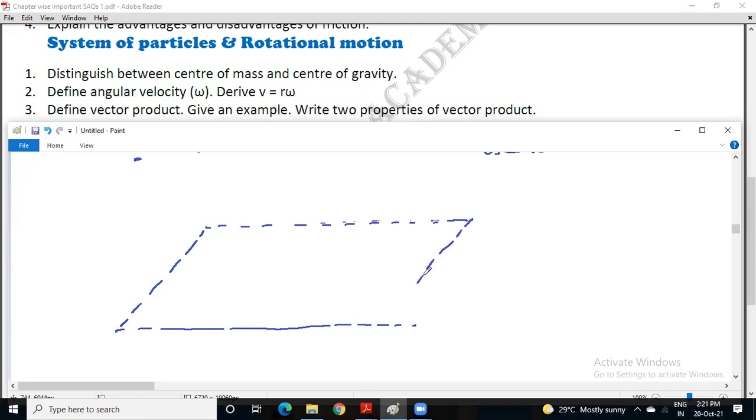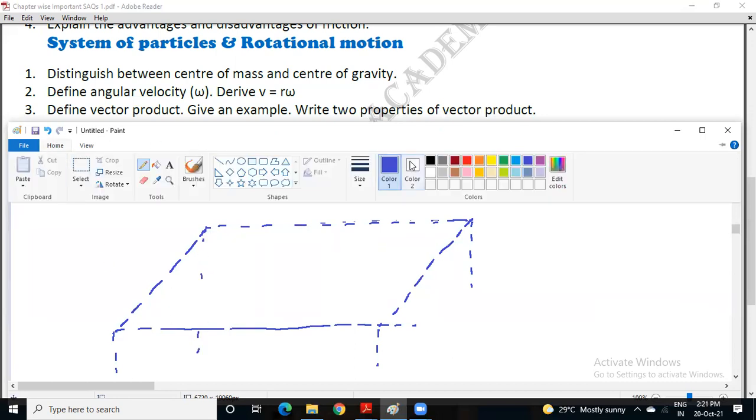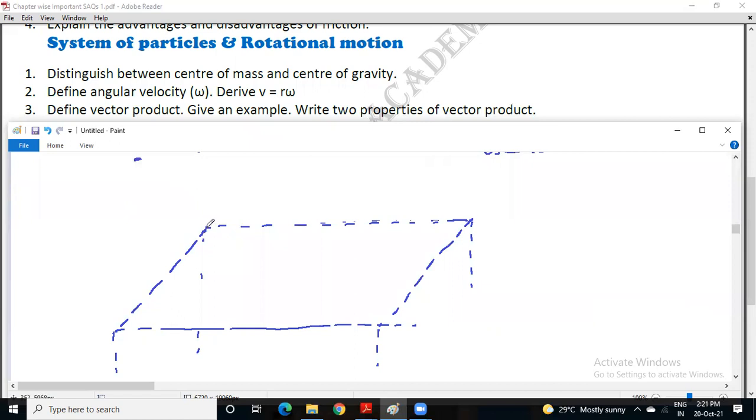These are the legs. Now you take a resultant like this. The resultant is perpendicular to the top of the table, like the way we light candles. So this is perpendicular. Now there is a particle here.